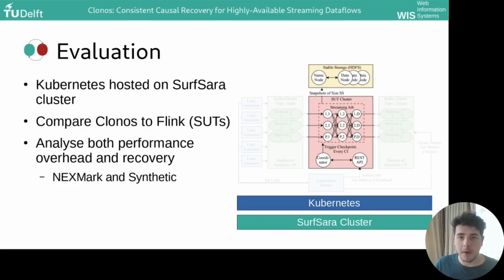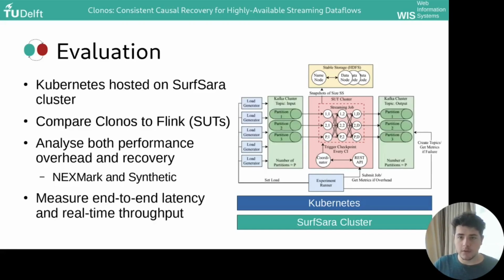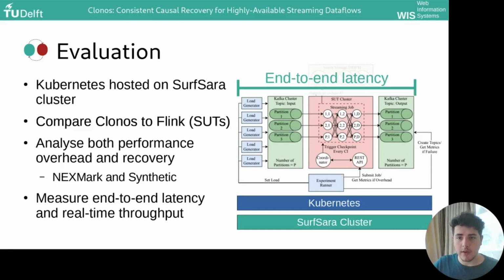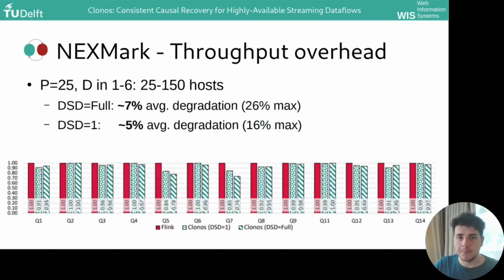For failure-free experiments, we simply submit the jobs and measure throughput and latency from the metrics. For recovery experiments, we wanted to measure realistic end-to-end latency and throughput. Thus, we also use a Kafka cluster with input and output topics as well as load generators, set at 50% of the maximum throughput these systems can handle. End-to-end latency is then measured from the load generators to a response in the output topic, and throughput is going to be sampled at the output Kafka topic as well.